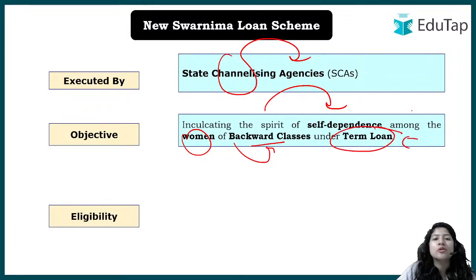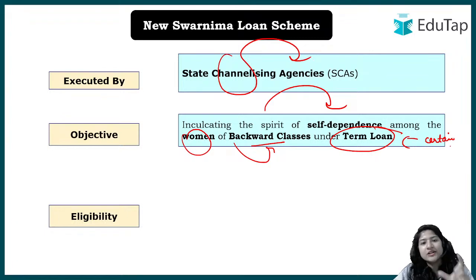Now what is a term loan? A term loan is a loan that is taken for a certain duration. It has to be repaid within a certain timeline, and that too in a periodic manner. ठीक है, तो ऐसा नहीं है कि you have taken it once and you are paying it back once only. No, in a periodic manner you have to pay it back.